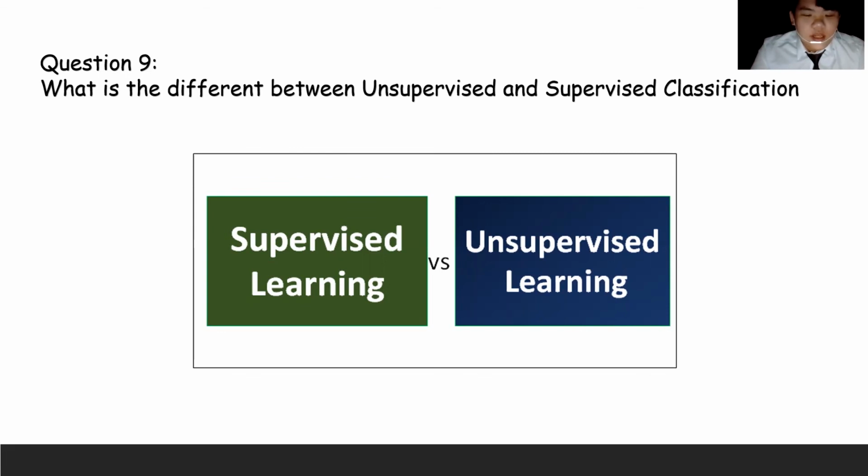A supervised learning model predicts the output, but an unsupervised learning model finds the hidden patterns in data. Supervised learning can be categorized into classification and regression problems, but unsupervised learning can be categorized into clustering and association problems. In supervised learning, input data is provided to the model along with the output, while in unsupervised learning only input data is provided to the model. Okay, that's all for me.